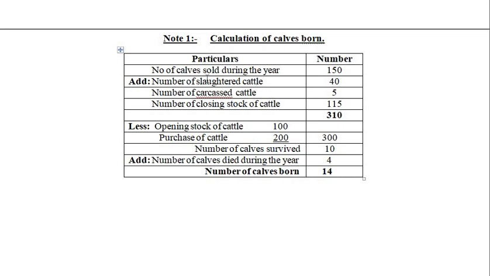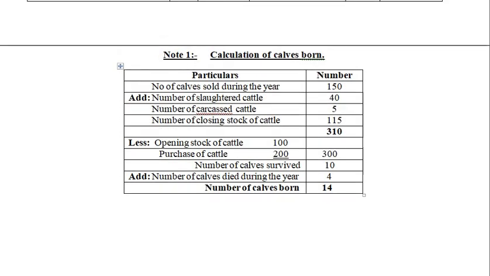Number of carcassed cattle is 5, and then number of closing stock of cattle is 115. So total of this goes to 310. Less opening stock of cattle, that is 100, and purchases 200. Total of this is 300. When you minus 300 from 310, you get 10, that is nothing but number of calves survived. Add number of calves died during the year, which is given in the question, that is 4. So number of calves born are 14.